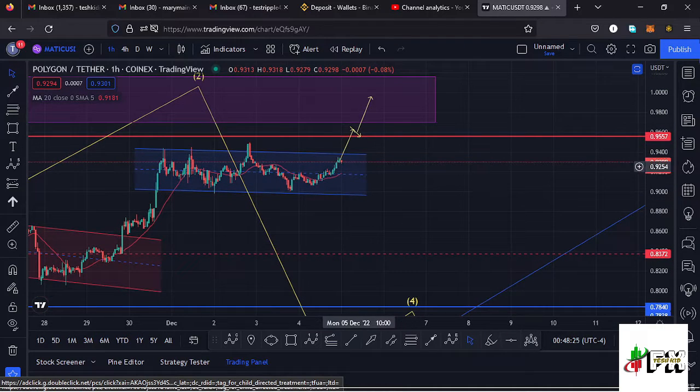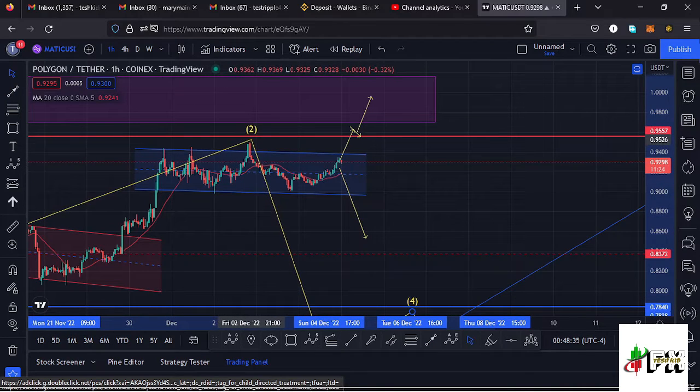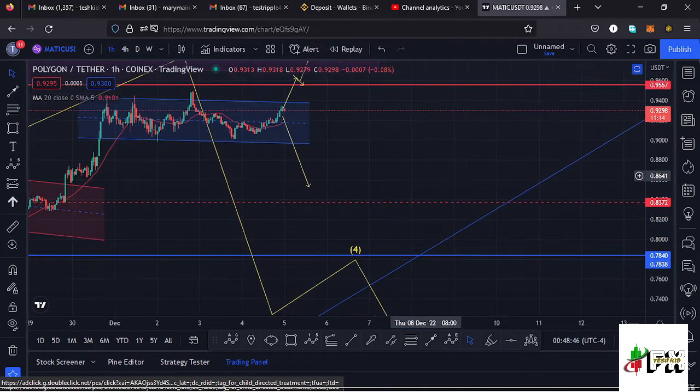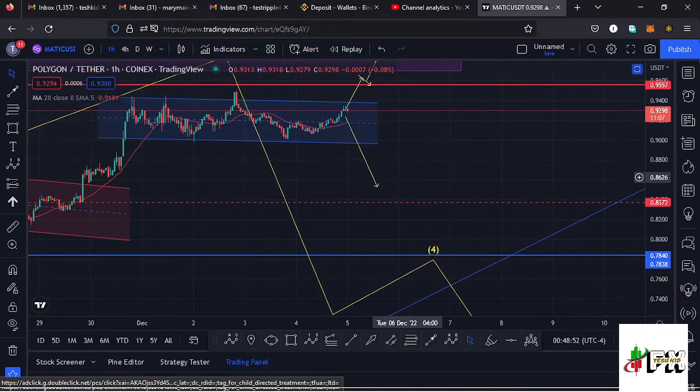And there are chances that in case we break out of the channel to the lower side and continue pushing even lower, there are chances that we might have seen the high for this wave 2 at around the $0.94 mark. So I'll have to adjust my Elliott wave count, having that high at around the $0.94 mark as the high for that wave 2, then expect an impulsive movement to the lower side in the formation of that wave 3, which might lose the key area of support at around the $0.78 mark. So let's be patient and see how that plays out.